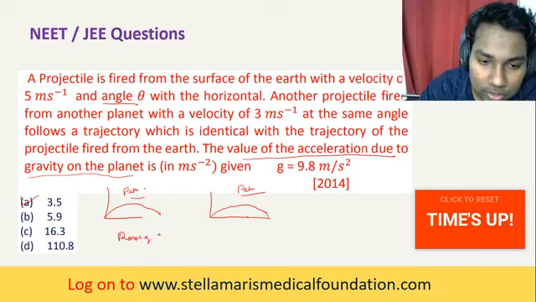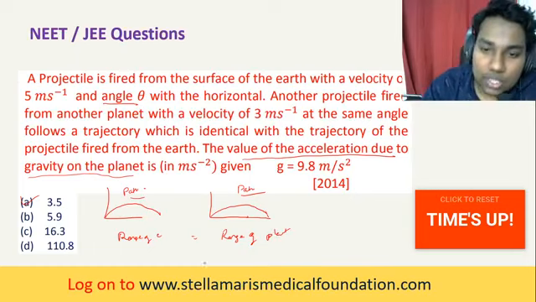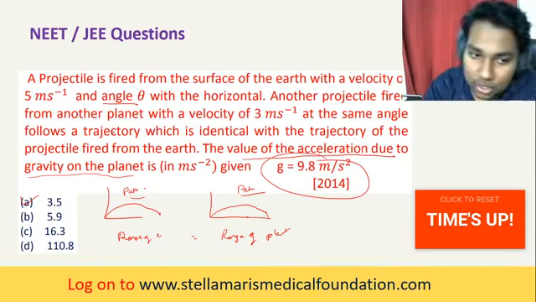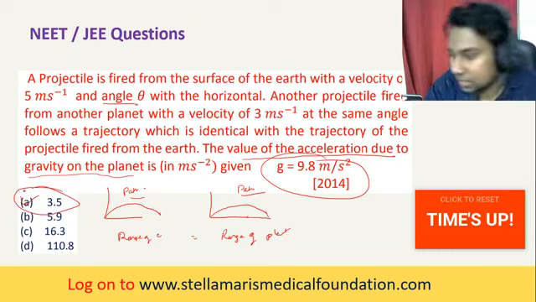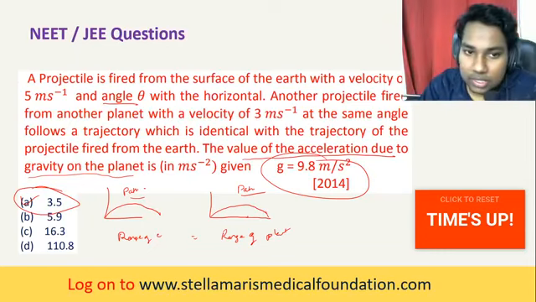Range of Earth should be equal to range of planet. So we are substituting the range and finding out the acceleration of the planet. Very good, George. 3.5 is the correct answer. You're clear with this? So we'll see the next sum.